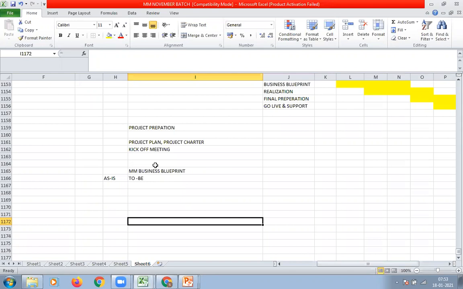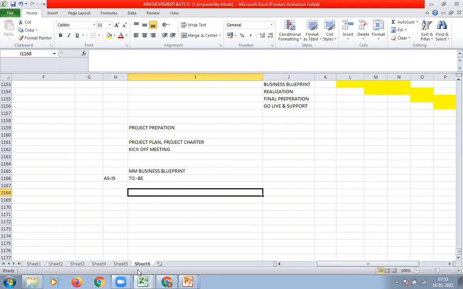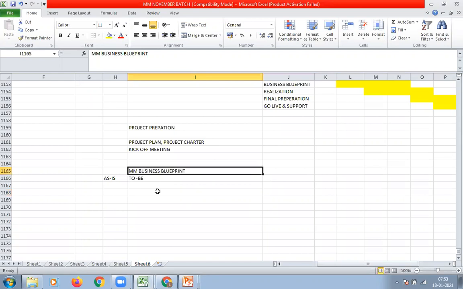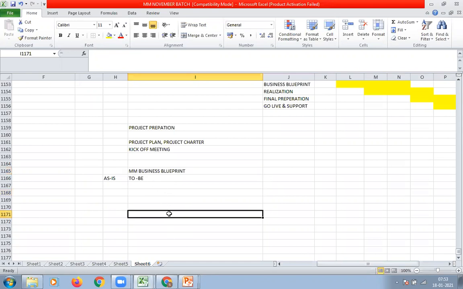Because if there is any issue in the business blueprint document, accordingly we'll implement it in the SAP system, and at the end of the day, our SAP system will go wrong. This is the heart of the SAP implementation. As per the business blueprint document, we have to do configuration. If the business blueprint is wrong, then our configuration will go wrong, and as a result, our SAP product will go wrong.